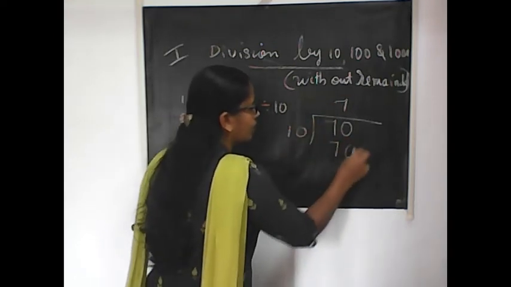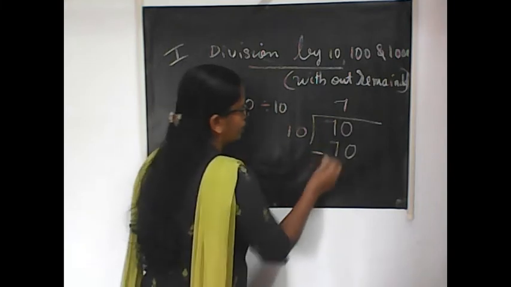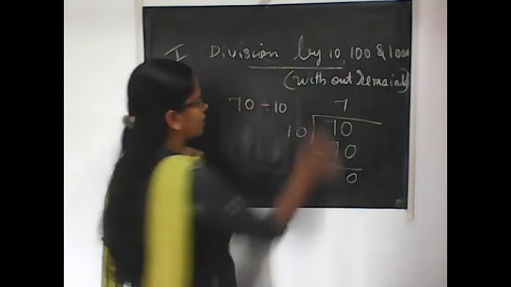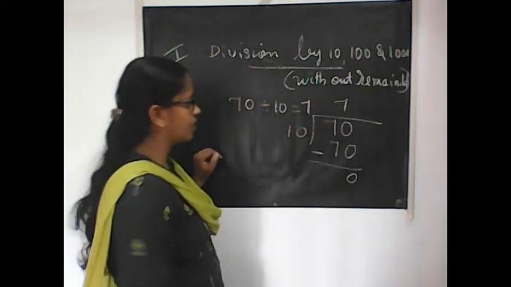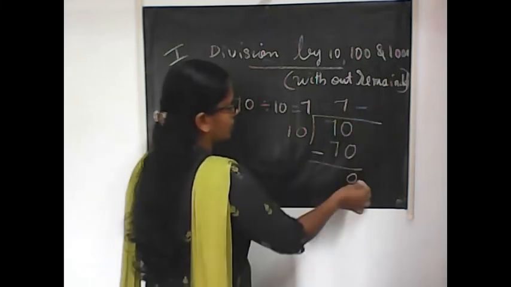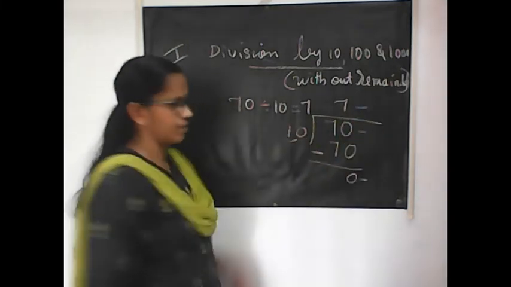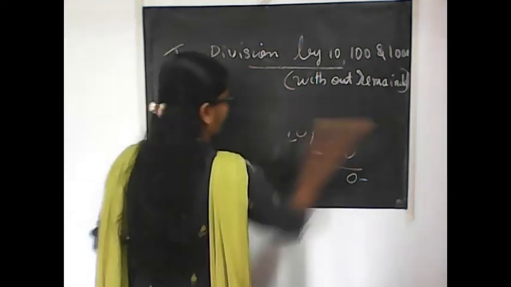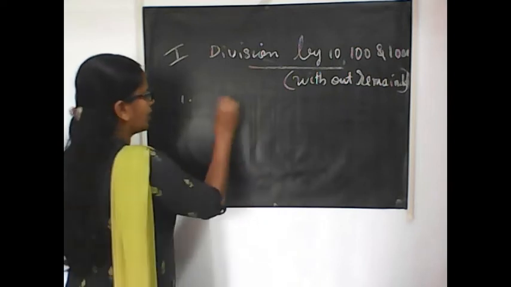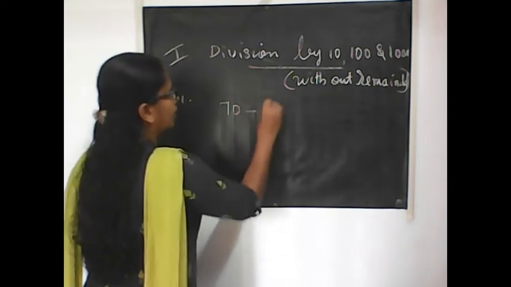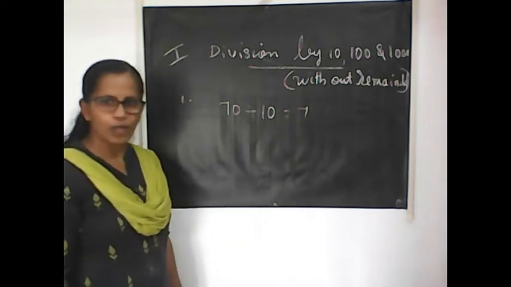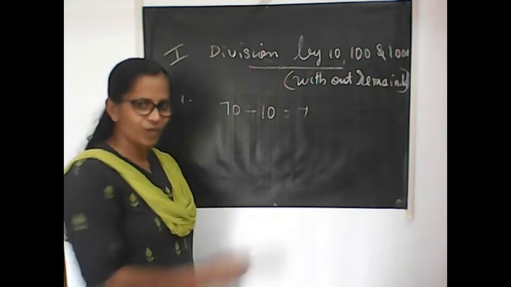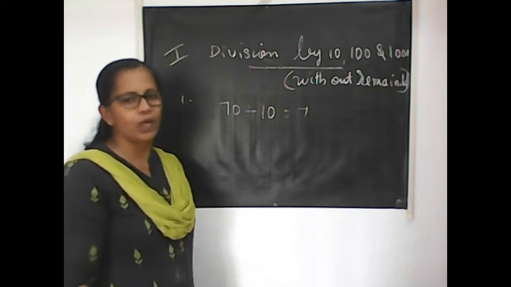Write down the answer we got and do the subtraction. 70 minus 70 is 0. So what is the answer we got? 7. That is the quotient. This is the quotient, this is the remainder, this is the dividend and this is the divisor. So 70 divided by 10, you will get the answer 7. I hope it is clear. If you are not able to do division, don't worry. Just for information, I am giving these things. Actually, we are going to enter into division.